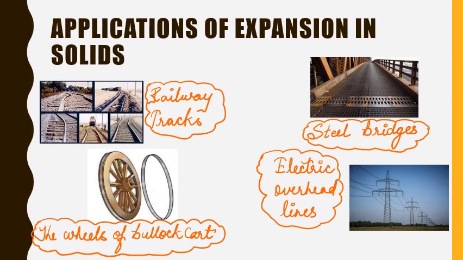There are some examples or applications of expansion in solids in our daily life. As you can see in the picture, first we'll take the case of railway tracks. Railway tracks are constructed with gaps in the rails to allow the metal rails to expand due to the heat of the summer and the heat generated by friction. The steel bridges: in steel bridges, spaces are given between sections to allow them to expand. You can see the gaps which are given in the steel bridges.